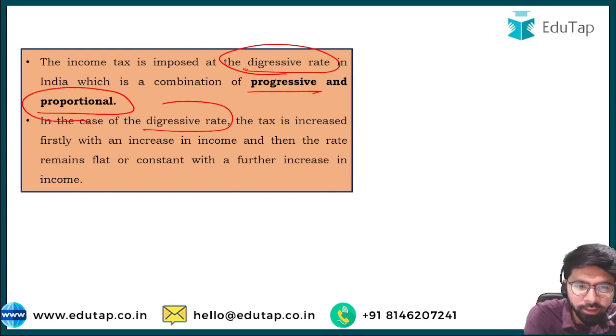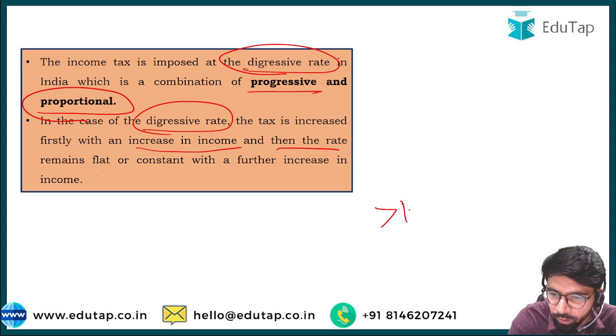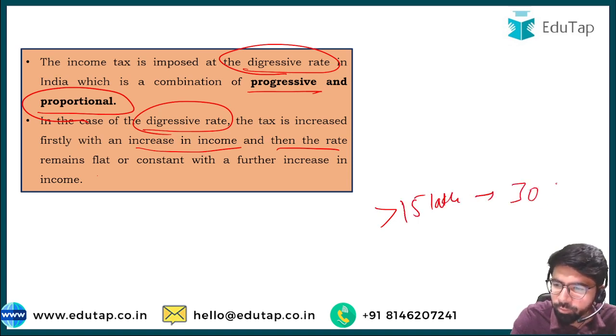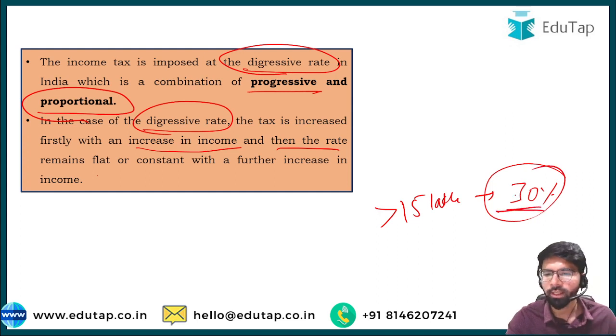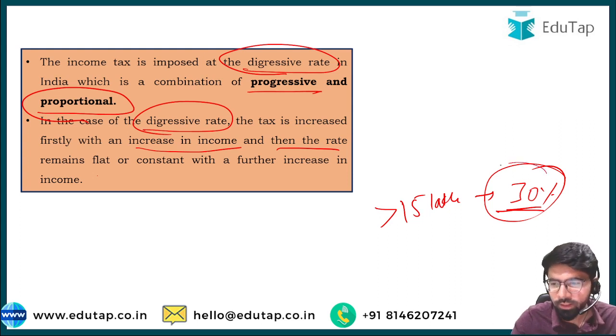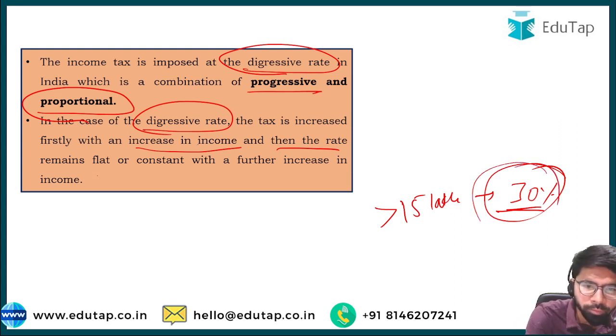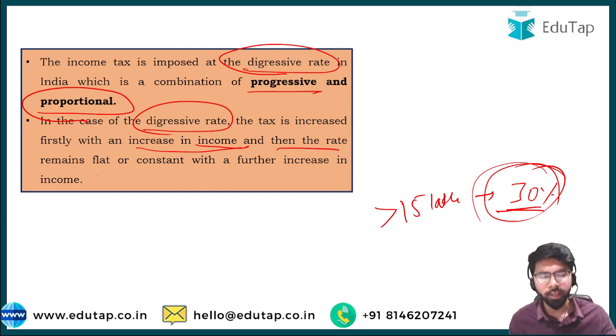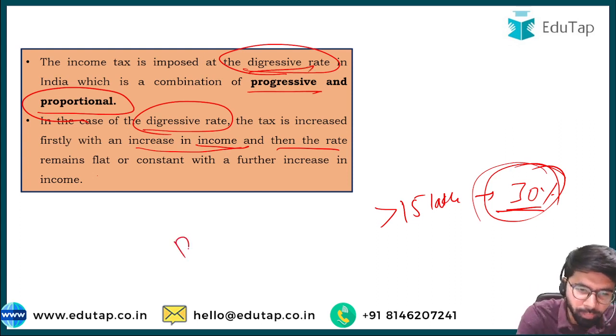In the case of digressive rate, the tax is increased firstly with the increase in income, then the rate remains flat. We have seen that any person who is earning more than 15 lakh per annum is imposed a flat rate of 30%. Till then, the tax rate keeps increasing with the increase in income slabs. So, friends, this is a combination of both proportional and progressive. Hence, the answer is digressive tax rate system.